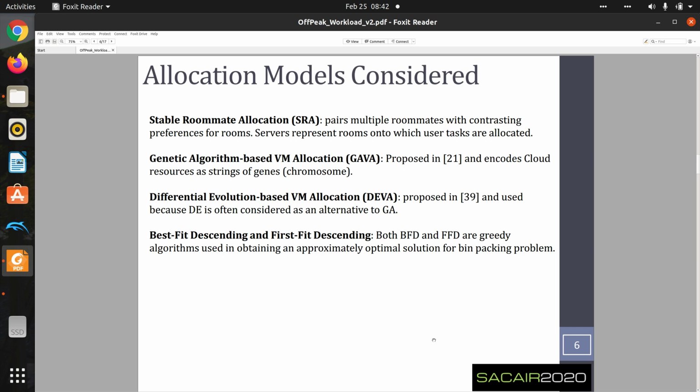For our work, we considered 5 algorithms from each of these different categories. The first is the economic model, the stable roommate allocation, which seeks to pair multiple roommates with contrasting objectives to rooms. Here we assume that the servers are the rooms and the user workloads are loaded in the rooms. Then we looked at genetic algorithm, which was proposed in reference 21 here. And then similarly, we used another meta-heuristic, which is differential evolution. Differential evolution is often considered as a rival or alternative to genetic algorithm, and hence it made sense to include it here. Finally, we looked at the most popular deterministic approaches, which are the best fit and first fit that have been used in literature.